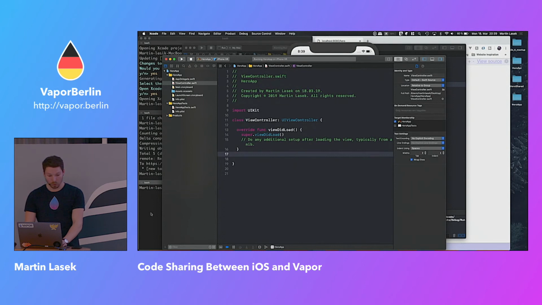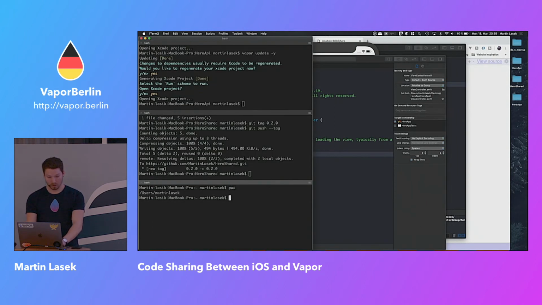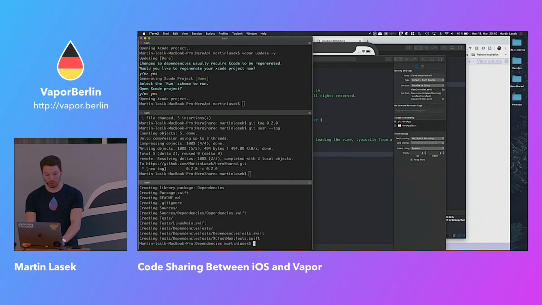So what we are going to do is, in the directory of the HeroApp, yeah, that was the thing, because it's API and app now. In HeroApp, we are going to create a Dependencies folder. Go inside here, and also init a package.swift file.